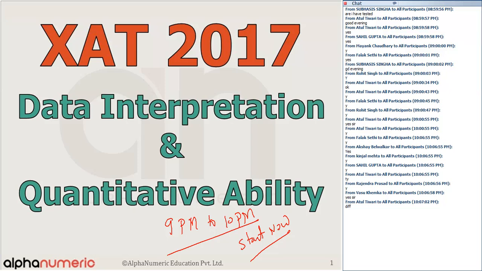I think the section was easy, not difficult at all. This is one of the easiest sections. If you compare, I think probably you have not seen the past years' papers, of the years 2016, 15, 14, 13, 12, 11. Once you start seeing all these papers, then in comparison to that, this particular section is easy, or I can say medium. But of course, if the paper is tough, it's tough for everyone. Just keep one thing in mind.